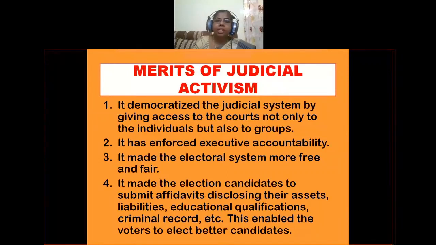Okay, it made the election candidates submit affidavits disclosing their assets, liabilities, educational qualifications, criminal record, etc. So this enabled the voters to elect better candidates. Due to judicial activism only, submission of affidavits happened. So what do affidavits mean? Disclosing their assets. The contestants of elections have to disclose their assets, that means their properties, and their liabilities, that means their loans, their educational qualifications, and their criminal record.